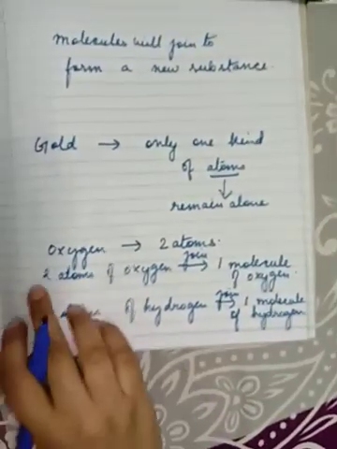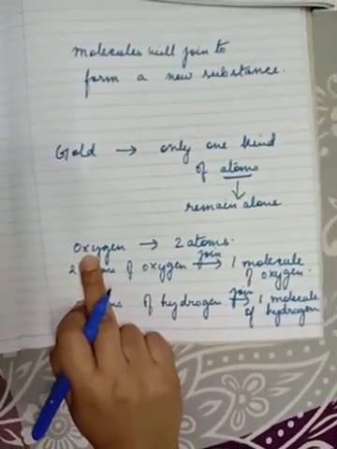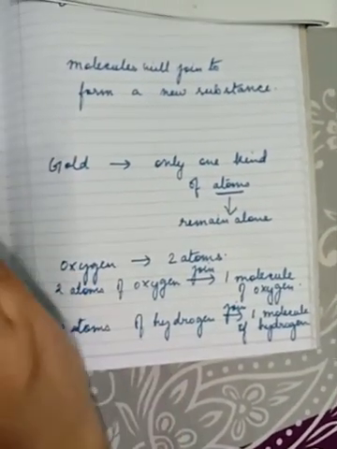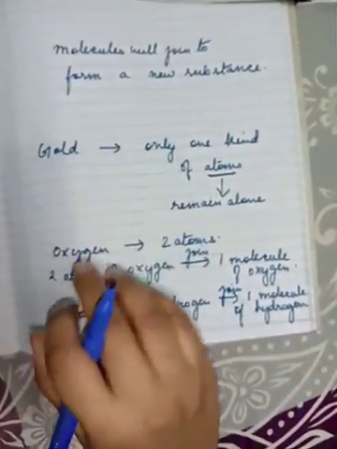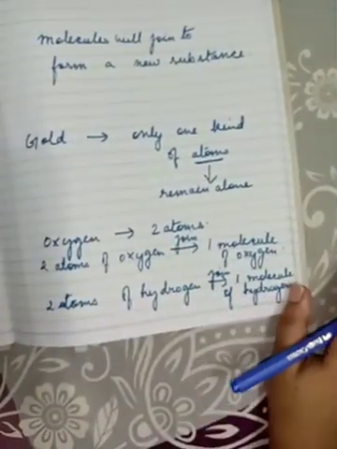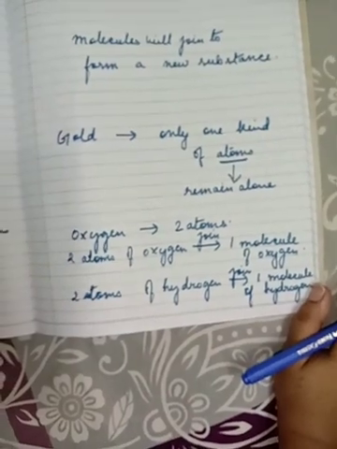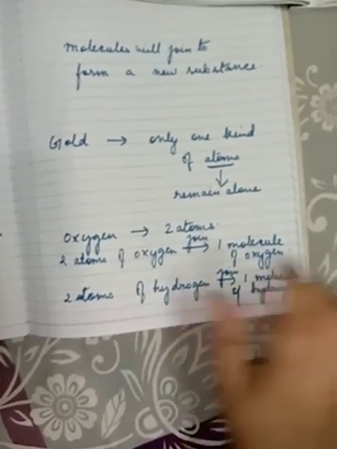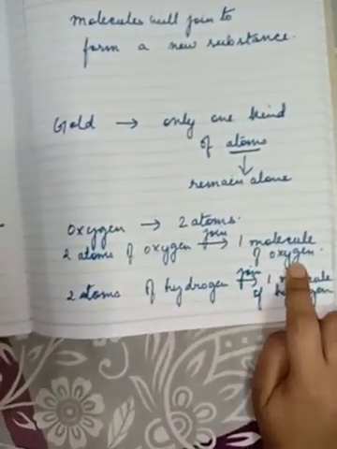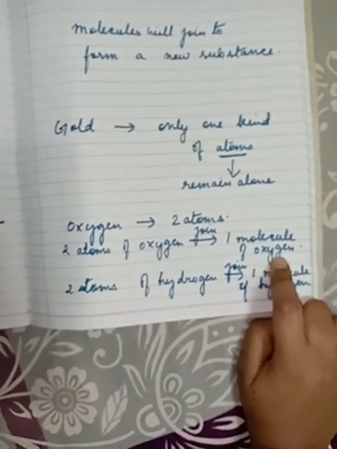That means oxygen will never have one atom remaining alone. It will always have two atoms joined together in the form of a molecule.